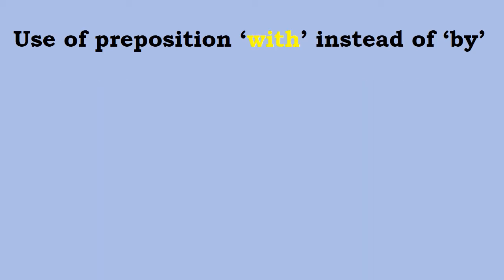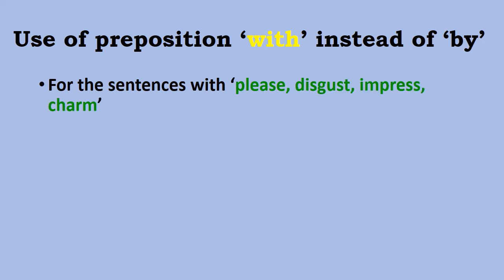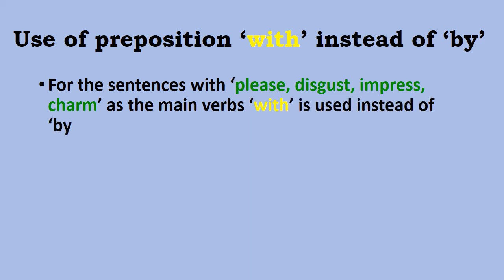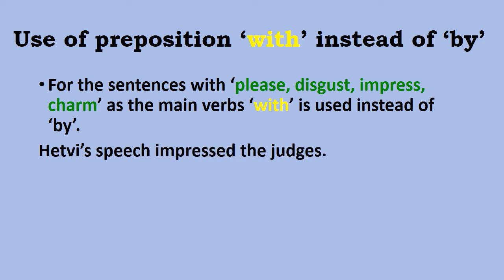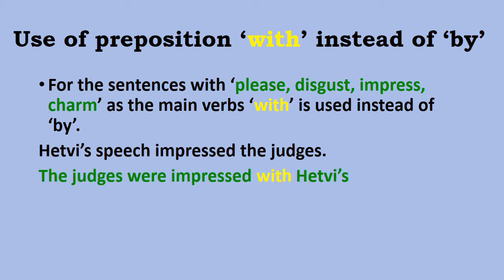The third situation is use of preposition "with" instead of "by". For the sentences with please, disgust, impress, charm as the main verbs, "with" is used instead of "by". Say for example, Hetvi's speech impressed the judges. The main verb here is impressed, and so our passive voice will be, the judges were impressed with Hetvi's speech. We will not say by Hetvi's speech.